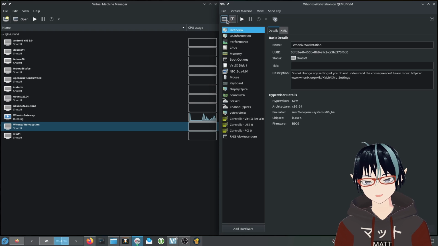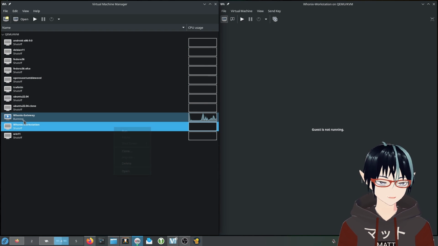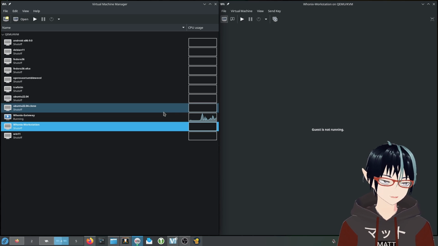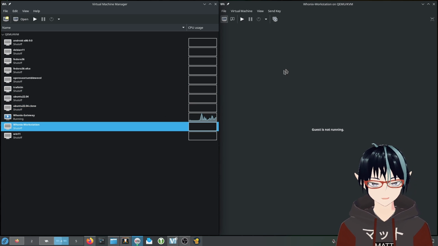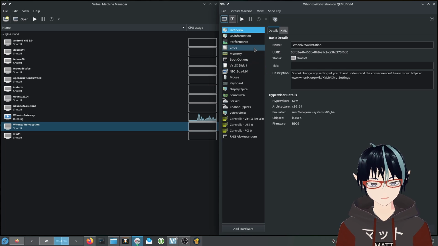And this is possibly the only one that you should make duplicates of. You can make duplicates of Gateway, but it's not really worth it because you only really need one just to connect to the internet. You can use however many workstations you want. I'm just going to be using one here.